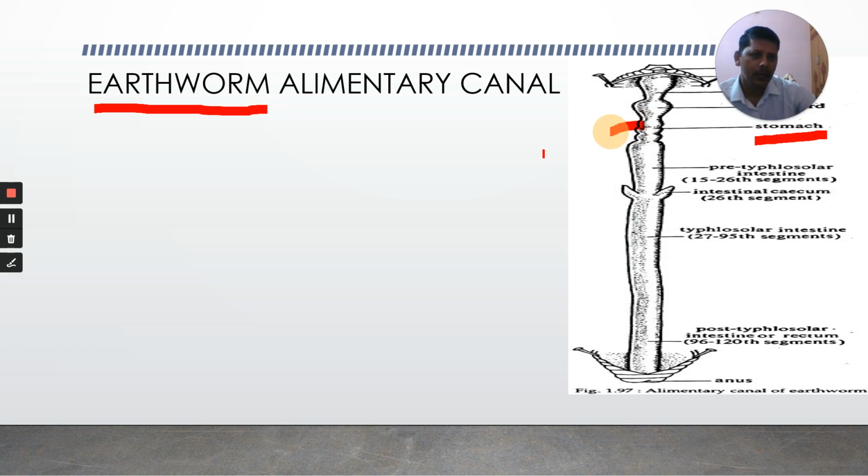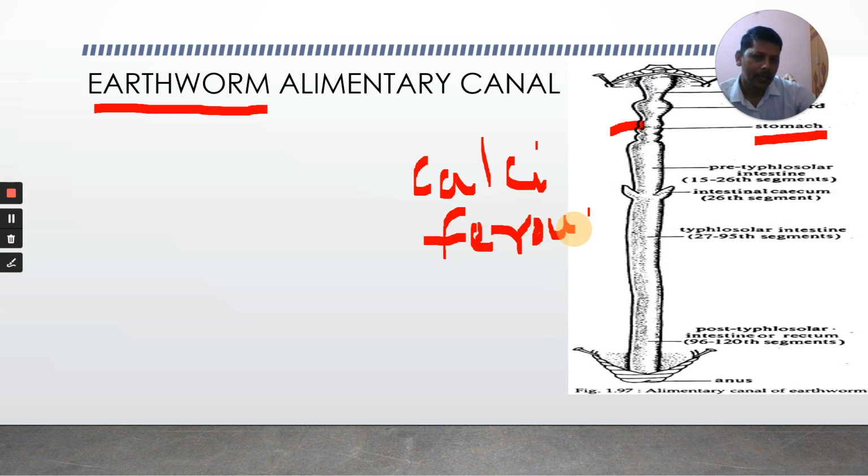In this stomach there are glands called calciferous glands, which neutralize the humic acid present in the humus. Very important one.